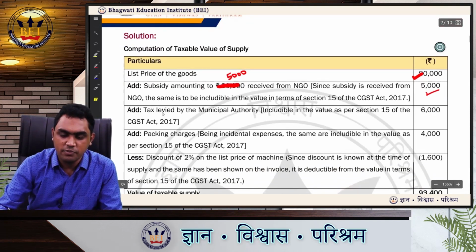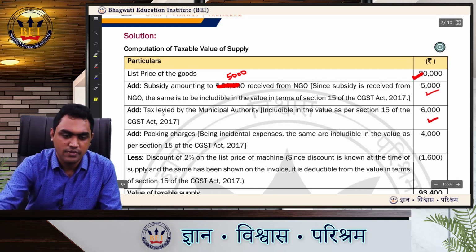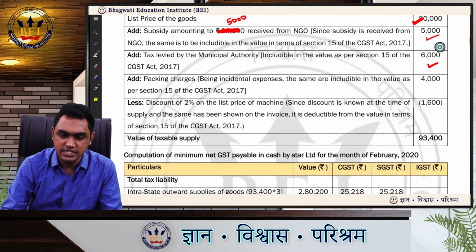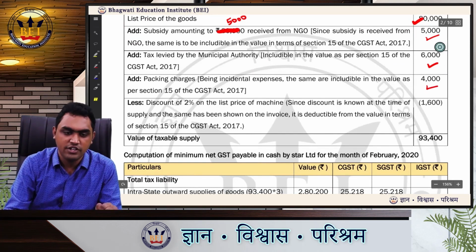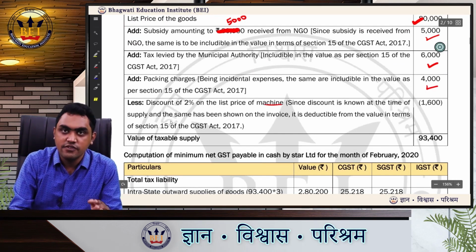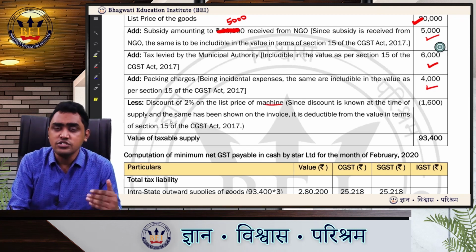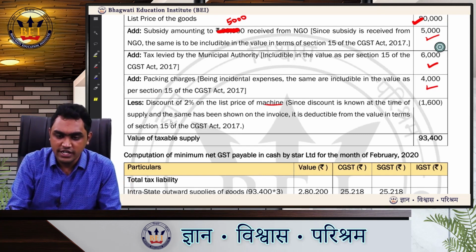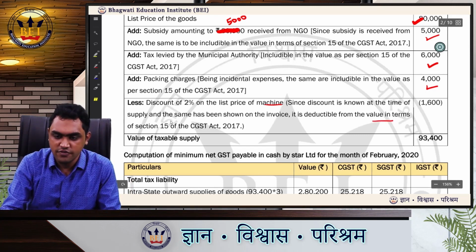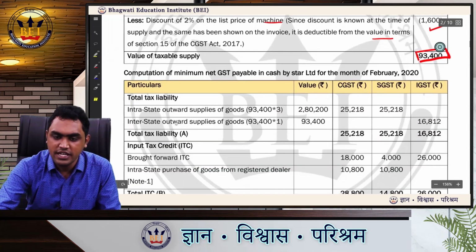Then taxes levied by municipal authority to be included in the value as per section 15, 6,000. Then packing charges being incidental expenses, the same are again includable. I have included. Then discount of 2% on the list price of the machine. We know the discount is known at the time of supply, and the discount is also shown in the invoice. So therefore it can be deducted from the value in terms of section 15. So 1,600 I am deducting. So value of taxable supply is 93,400.